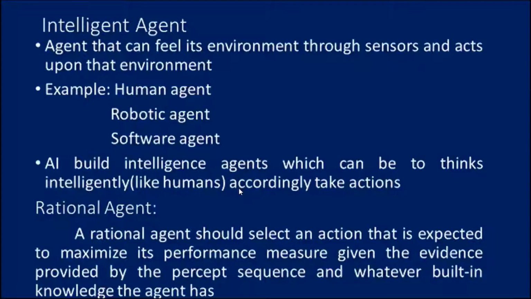An agent can perceive its environment through sensors and act upon that environment. For example, we can say human agent, robotic agent and software agent, as I said in the earlier classes, about what is meant by human agent, robotic agent and software agent. So an intelligent agent is built to think intelligently like a human. How a human thinks, accordingly it takes actions based on that.